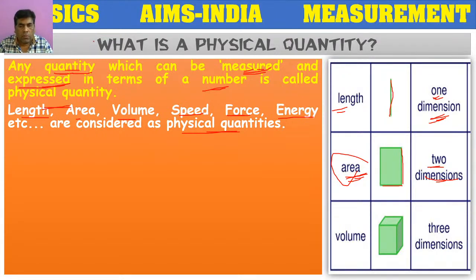Volume. So what does volume mean? Suppose there is an empty room. Can we call the room empty, or is there anything filled up in the room? In normal usage, if there is nothing in a room, we call it an empty room, because we are not able to see any object inside that room.